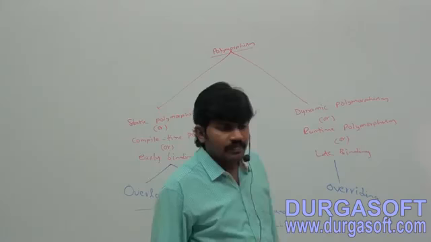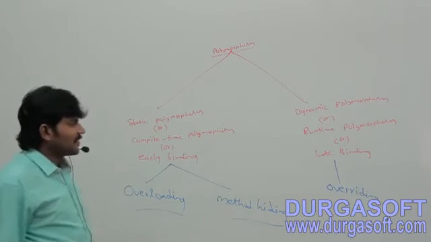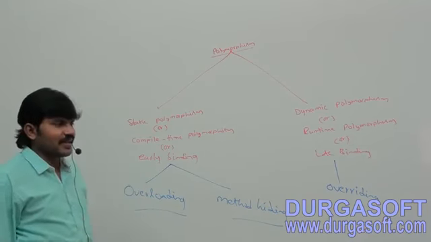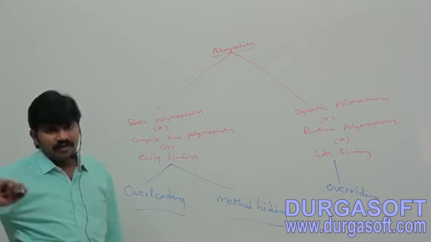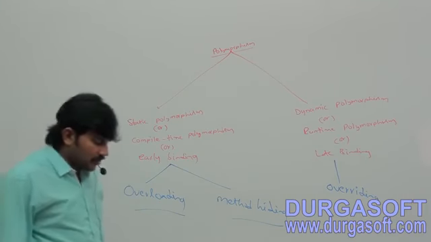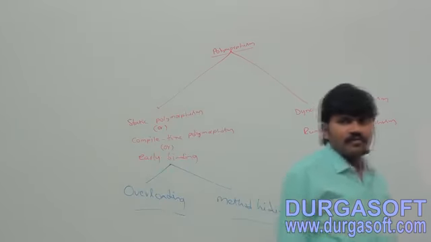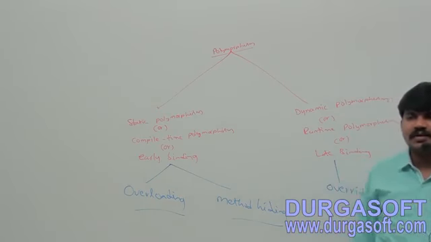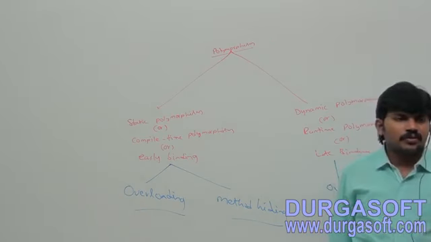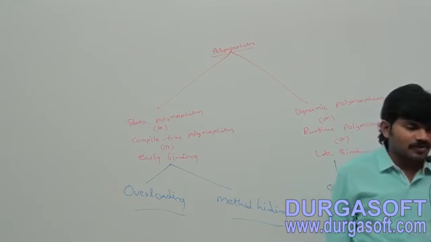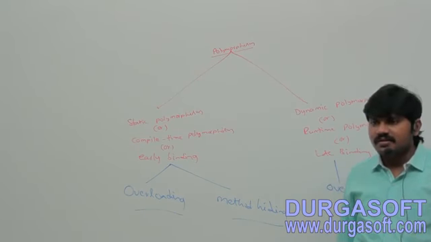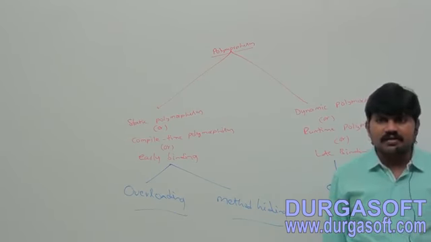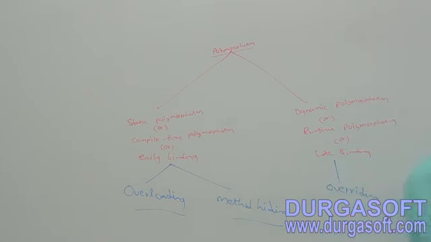Now, the beautiful definition of polymorphism. But don't ask, sir, whether it is correct or not; I don't have any experience in that. You can cross check.